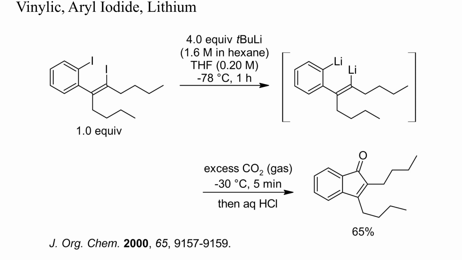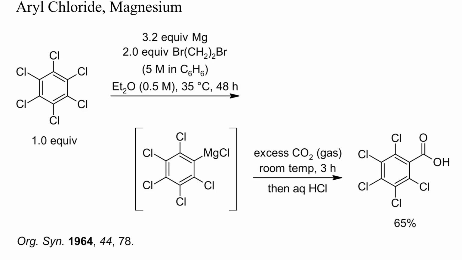Treatment with an excess of dry, gaseous carbon dioxide at -30 degrees Celsius yielded a cyclic enone. It is also possible to cleave only one carbon halide bond of a polyhalide with magnesium or lithium. In this example, hexachlorobenzene was converted into pentachlorophenyl magnesium chloride and then carboxylated with CO2. The ethylene bromide was slowly added over the 48 hours reaction time to constantly reactivate the magnesium.